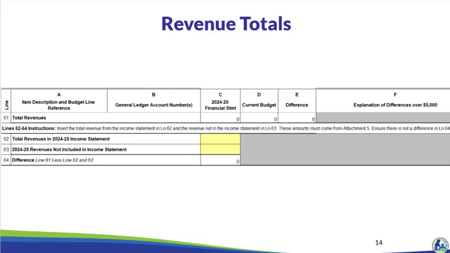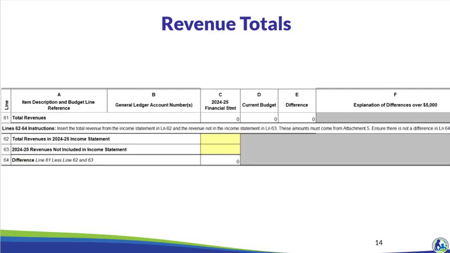The total revenues in the school's 24-25 income statement must be entered on line 62. Then the revenues that are not included in an income statement must be recorded on line 63. If the school does not have any revenues recorded outside of the general ledger, it should enter 0 on line 63. After these amounts are entered, the school must review line 64, which is the variance between the total revenues entered on lines 37 through 60 and the total revenues on lines 62 and 63. The variance on line 64 should be 0.